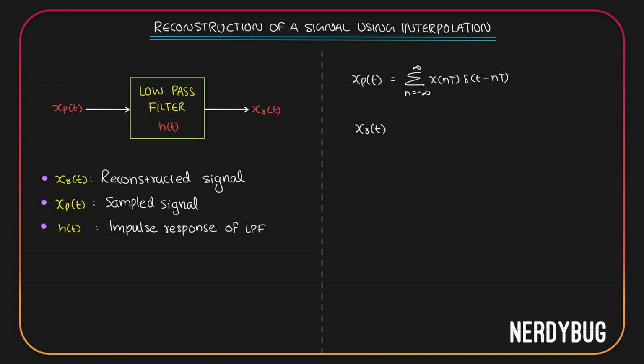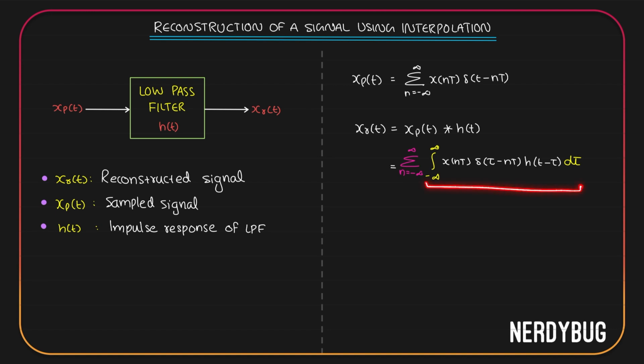So the output xr of t is going to be the convolution of xp of t and the impulse response h of t. So it is going to be integral from minus infinity to infinity xp of tau h of t minus tau d tau. We have xp of t here. To get xp of tau, I'll have to change the t over here into tau. Let us replace xp of tau with that. We have an integration and we have a summation. I'm going to change their orders.